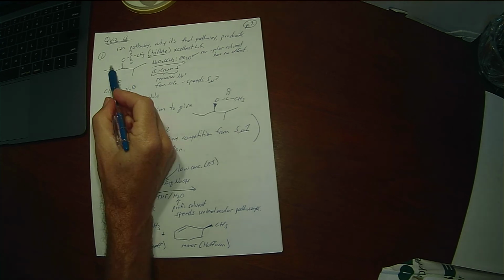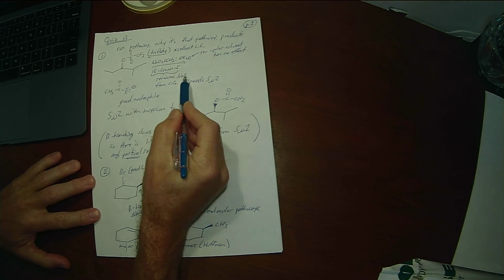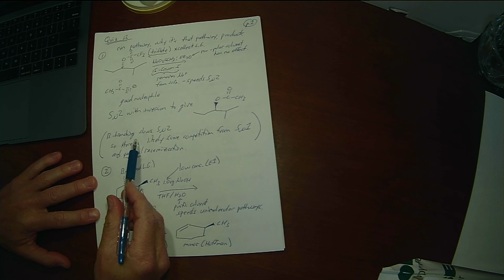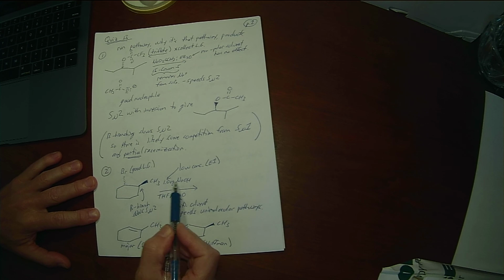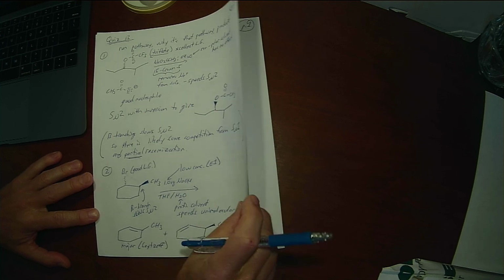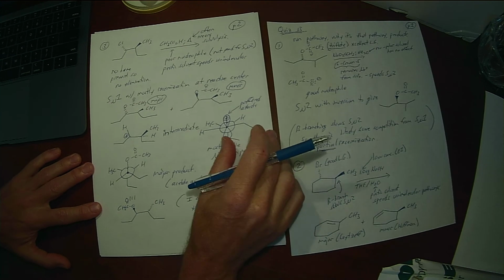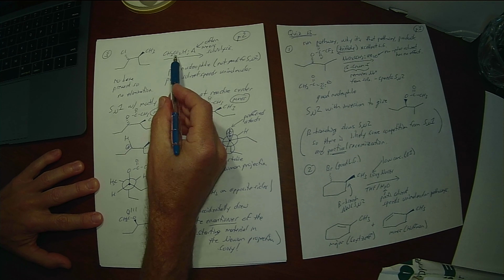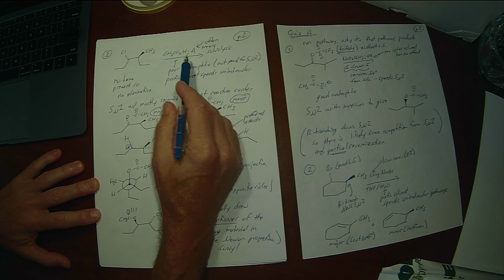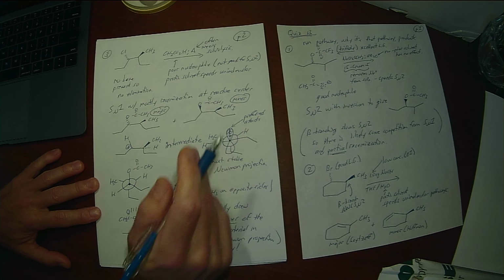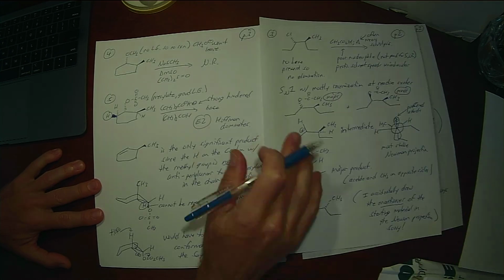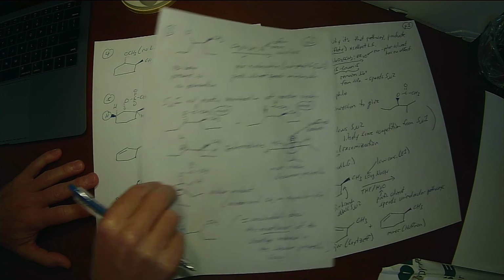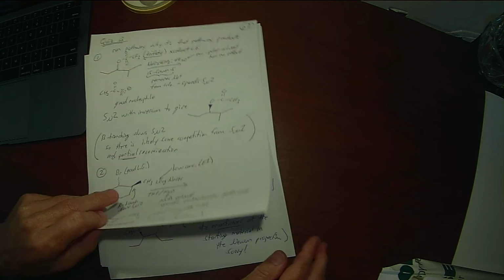So the first one was the SN2 reaction. Main reason, removing the sodium with the 15-crown-5 to increase the reactivity of the anion. Second one was the E1, low concentration of a pretty good base. The third one was the SN1, based just on solvolysis, right? A poor nucleophile in the presence of a protic solvent, right? It is the protic solvent itself. Fourth one was the no reaction because no leaving group, and then the fifth one was E2 because of the strong hindered base. So hopefully you did fairly well on that.